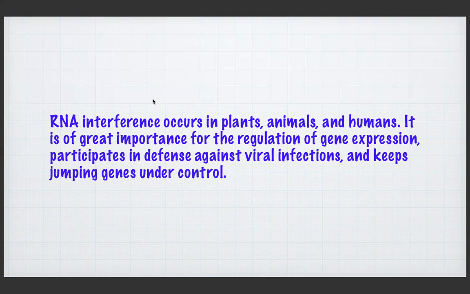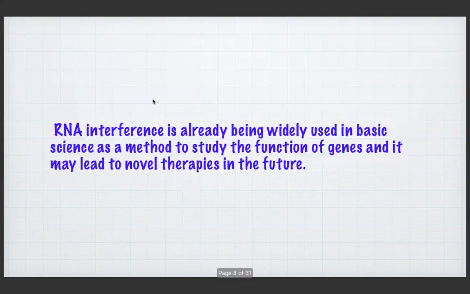Here it is to be expressed. So instead of here, sometimes it may be expressed here. If it is supposed to express at point A, and it is expressing at point B, then instead of A to B, B to C, it is constantly jumping. You can block the jumping genes, which are nothing but the transposons proposed by Barbara McClintock. You can also control jumping genes. You can keep jumping genes under control.